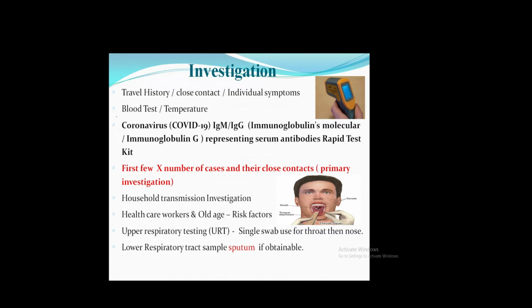Next is COVID-19 IgM and IgG, immunoglobulin M and immunoglobulin G, serum antibody rapid test kits, which they also do, to see how the immune system has responded. Next one is the first few cases and close contacts in the primary investigation, whether anybody is there or not. Next one is household transmission investigation: how many household transmissions occurred.